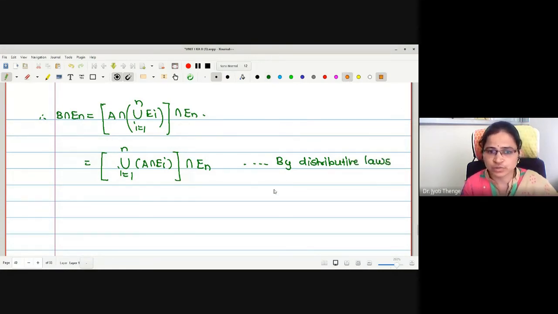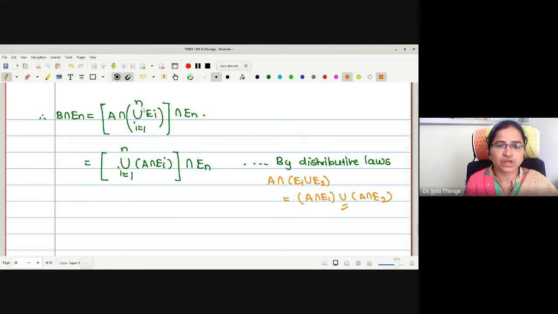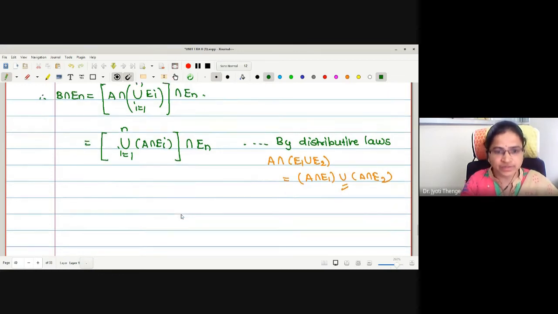Now what the distributive law says is that if I take A intersection E1 union E2, we evaluate this as A intersection E1 union A intersection E2. That is the union of A intersected with E1, A intersected with E2. Here also we have taken the union of A intersected with every Ei.